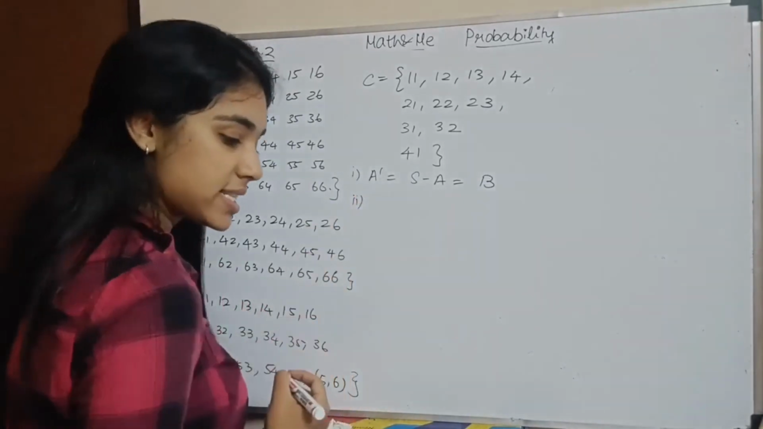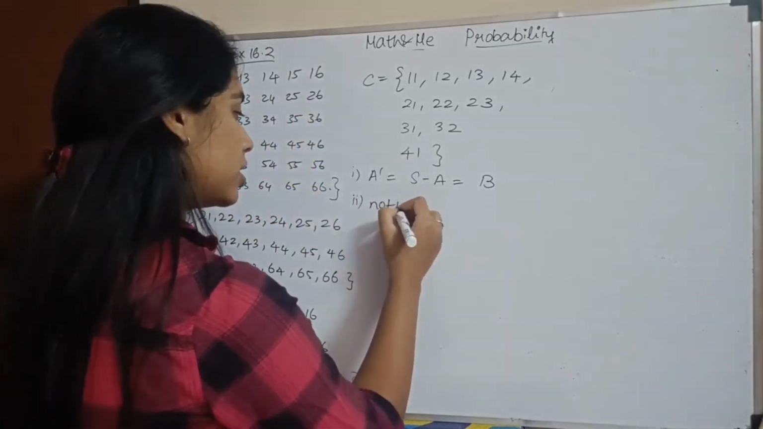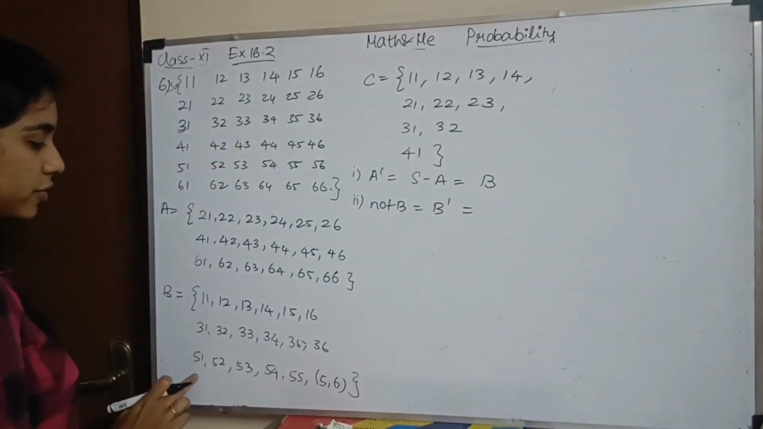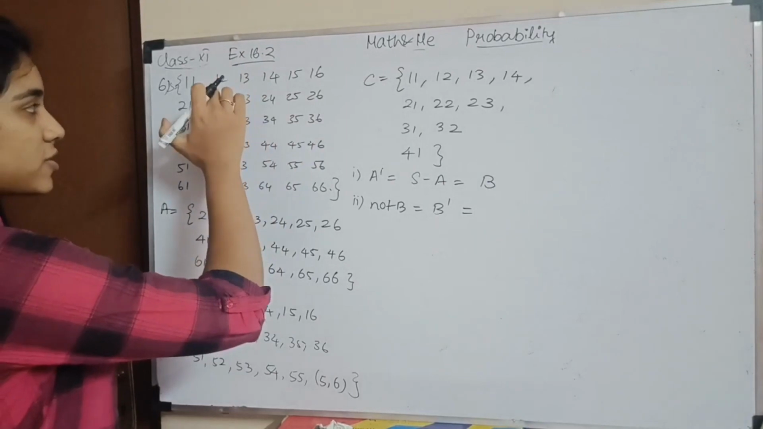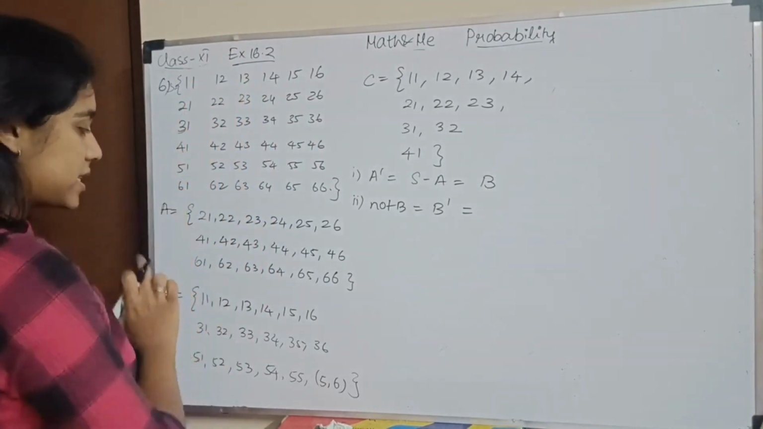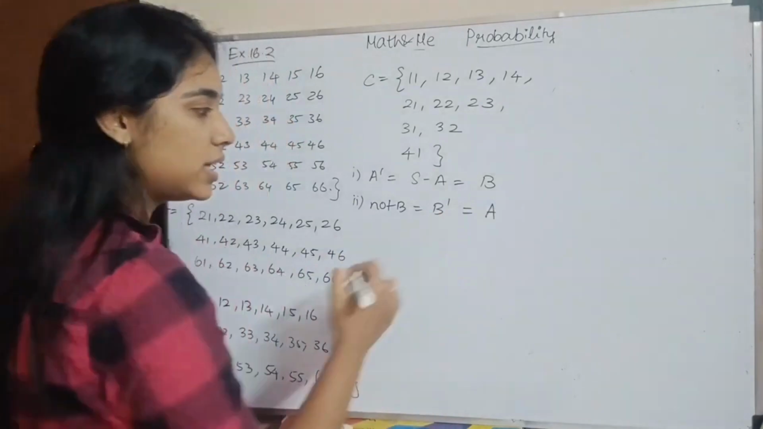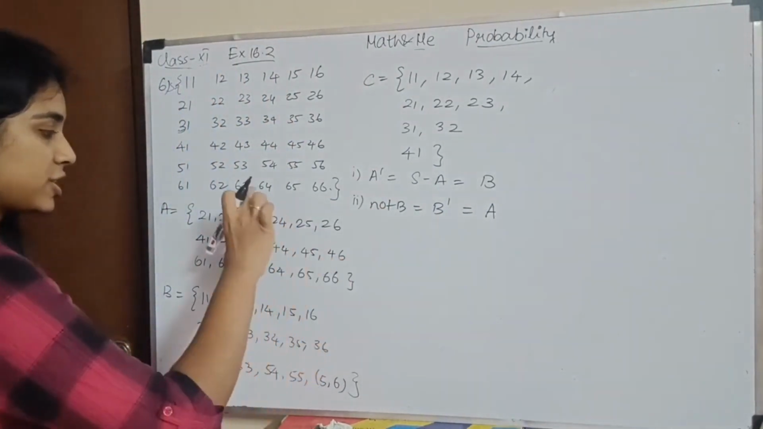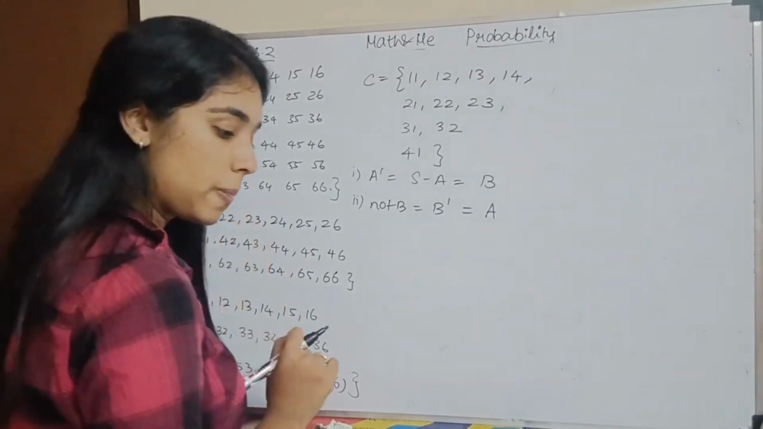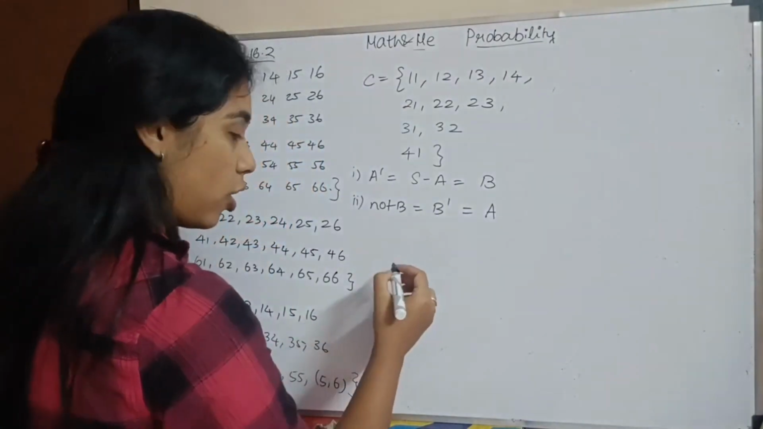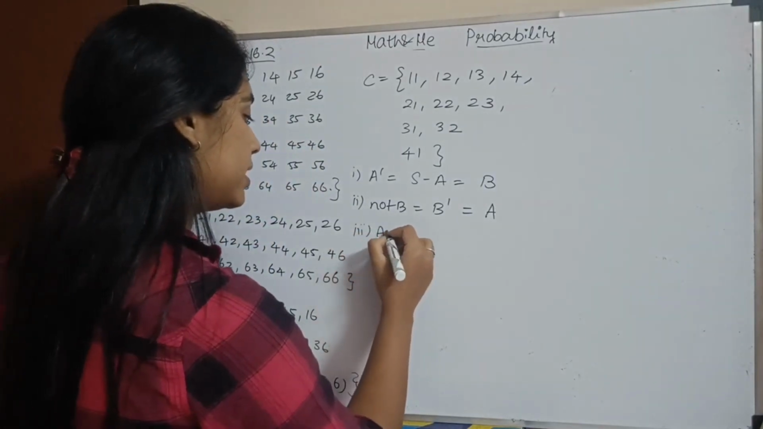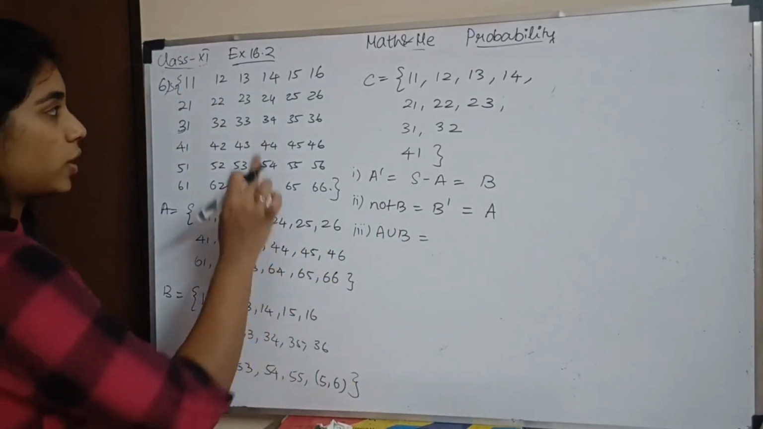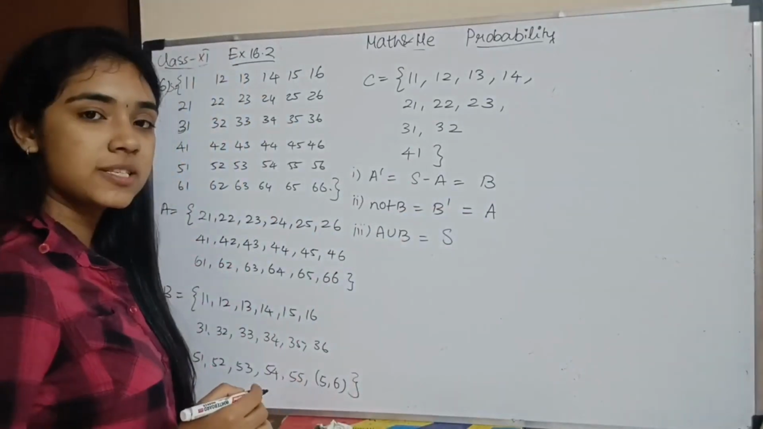Second subsection, not B. Not B means B dash. Not B means the first row, third row, fifth row are removed. What is left in the sample space? 2, 4, 6. So I have to write this. So B dash is nothing but A. You see that? So A dash is again B, B dash is again A. Then A or B. A or B means A union B. You have to write all this and all this. So what do you get? A union B is the sample space itself.